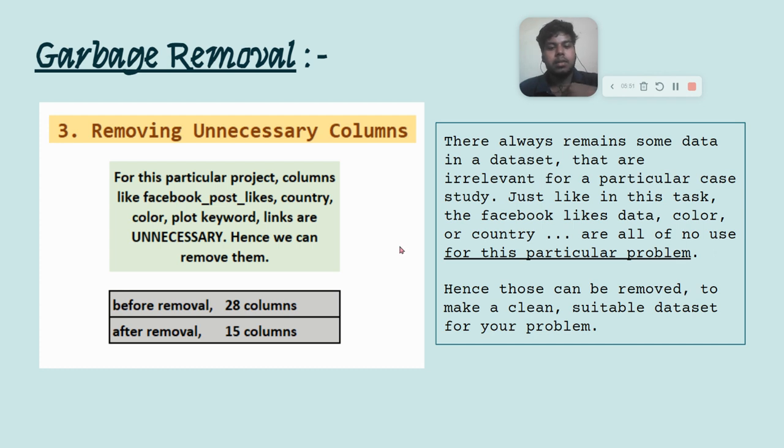And lastly, there are some columns that are not needed for this particular project, at least, like Facebook post likes, country, color, plot keyword, links. These are unnecessary again for this particular project. Plot keyword is a very important column for movie recommendation and all. Facebook post likes is very useful for sentiment analysis and all. So these are important, but not for this particular case study. So I have to remove them because they are of no use to us.